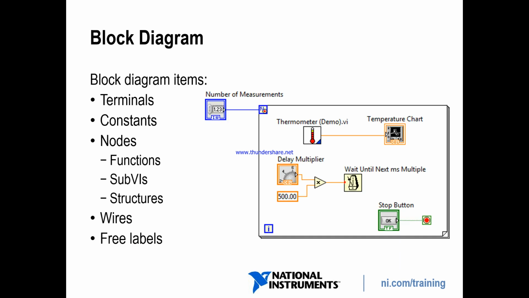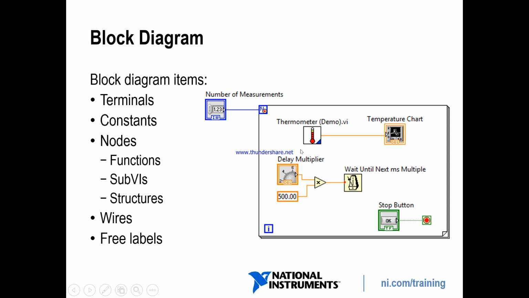So the block diagram has terminals. Which one is the terminal? This one is a terminal, this one is a terminal, and this one is a terminal. There are four terminals. This one is the constant. Okay, this one is the constant.